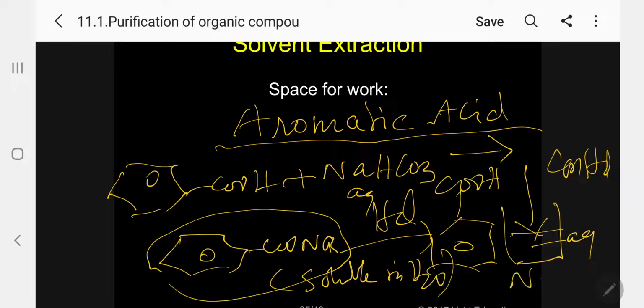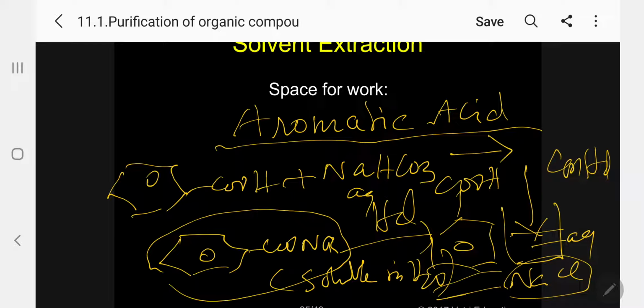And sodium chloride is formed, it is soluble in water. So the precipitated solid, I can filter out with the help of a filtering funnel, and I can take back benzoic acid in pure form. Then, what about the ether layer at the top? The ether layer I transfer through cotton, filter through cotton to remove the moisture, and then evaporate in a water bath. I should not evaporate in a naked flame, it can catch fire. So through a water bath, after evaporation, I will get naphthalene powder.